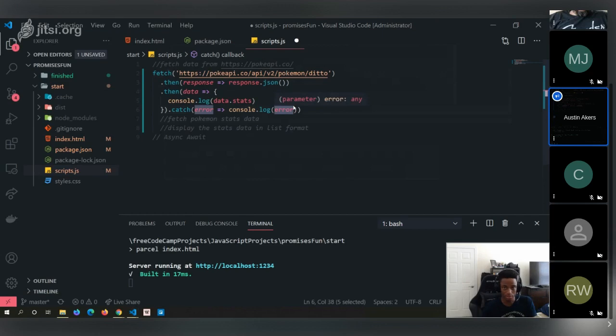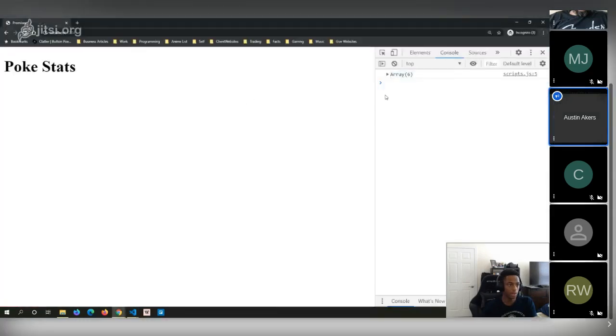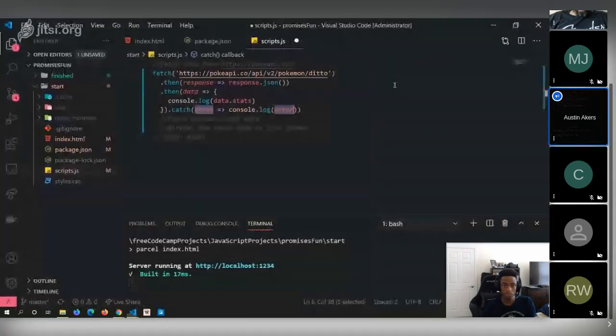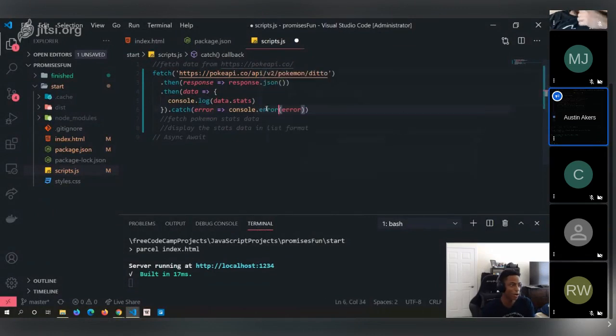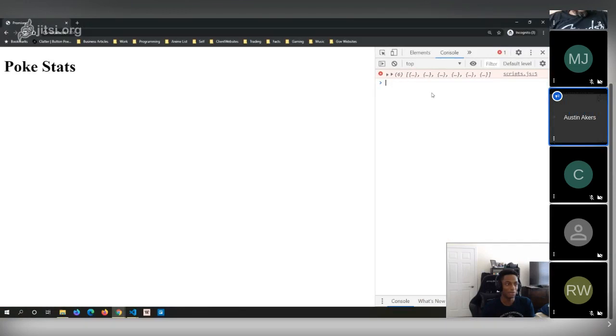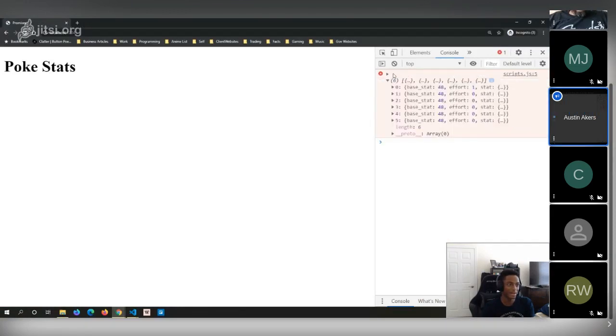And when you console.log that error, it'll pop up in here. So that's exactly what's happening. Or better yet, we can use console.error. I should totally start using this more, and it'll actually pop up as red in the console. So if you've never seen that before, if you want to take a look, we do that and it pops up like this, okay?